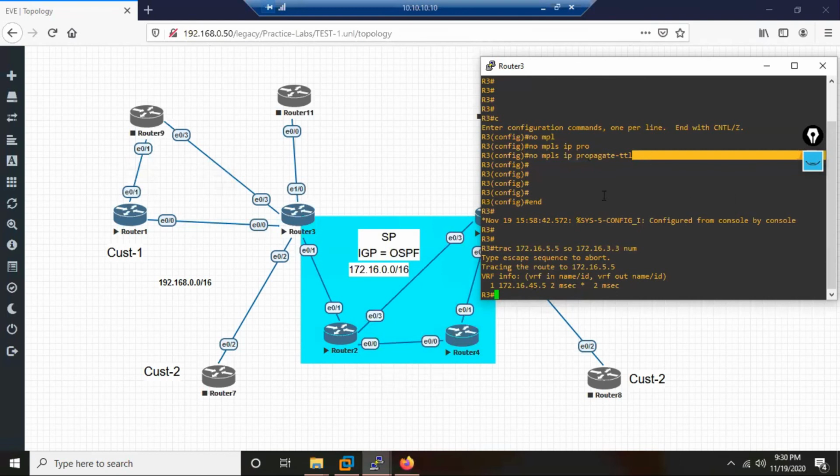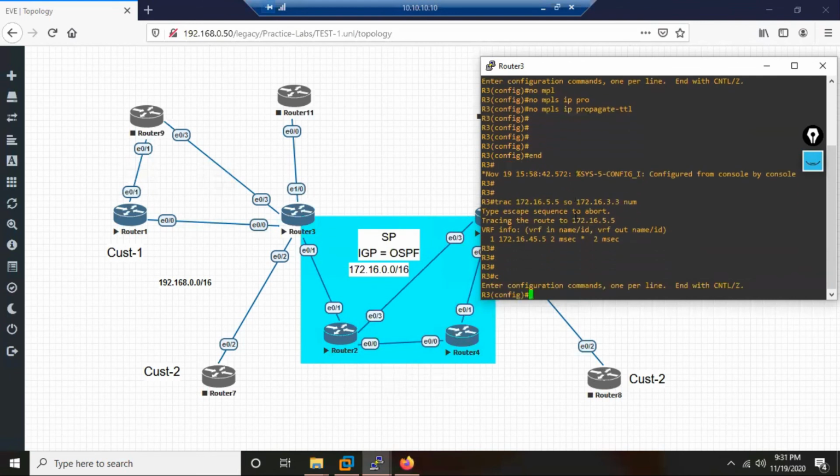So what to do? Do I have a solution for this? Yes. If I do a trace from R3 to R5, I should see the real picture: Mumbai, Baroda, Jaipur, Delhi, like that. When the customer does the trace, they should see only Mumbai to Delhi. It's like killing two birds with one stone. Do I have a solution? Yes, I have a solution.